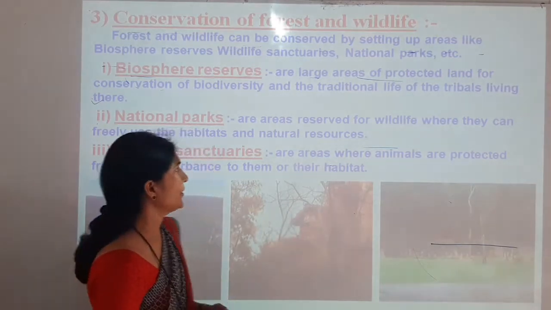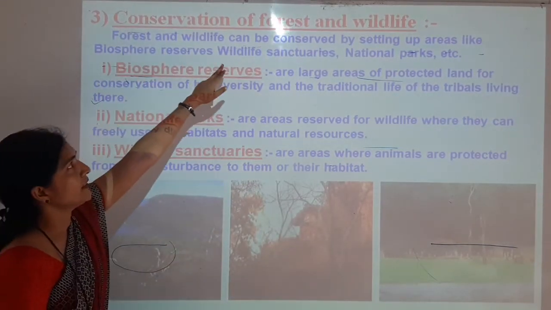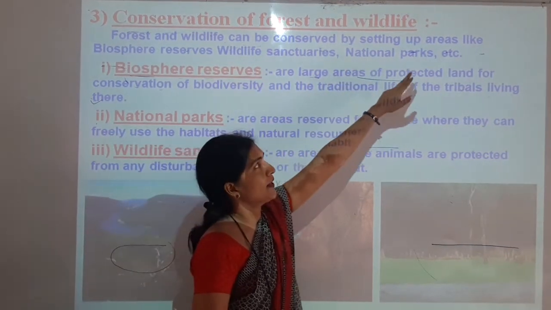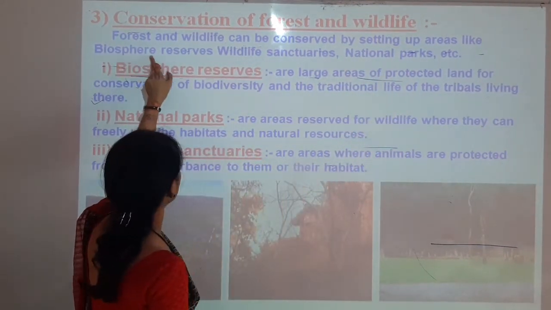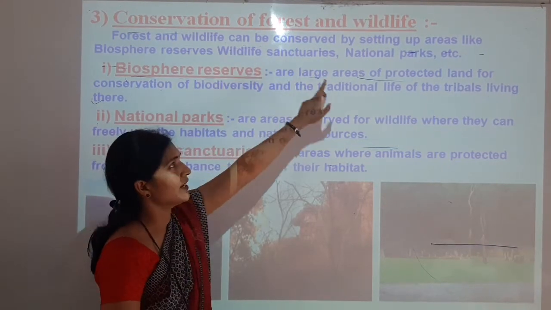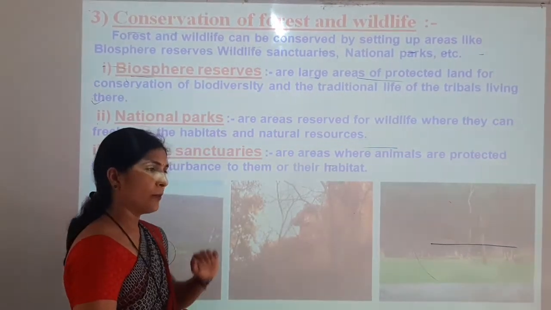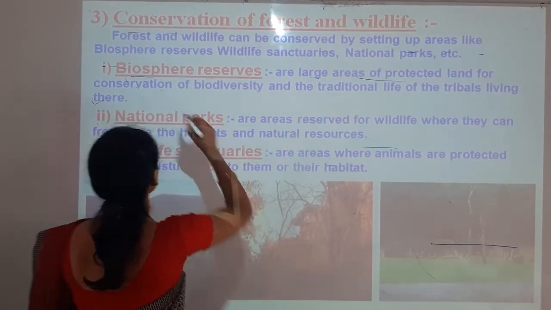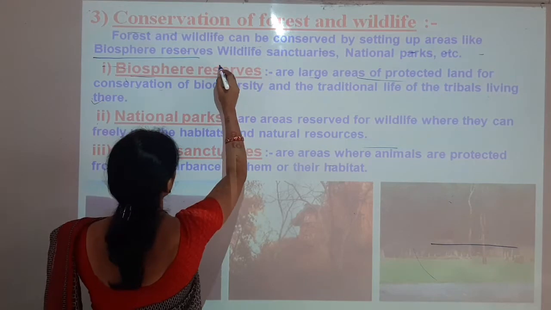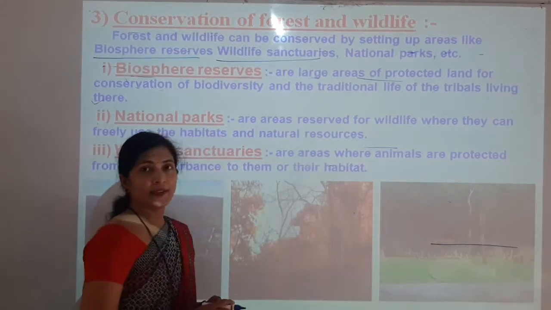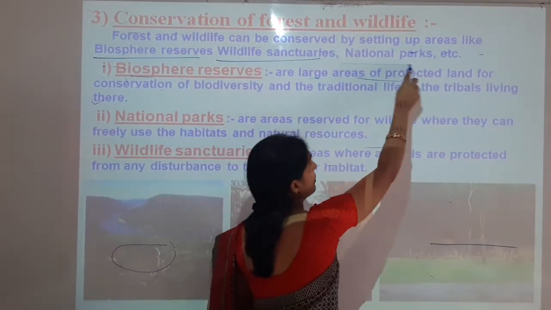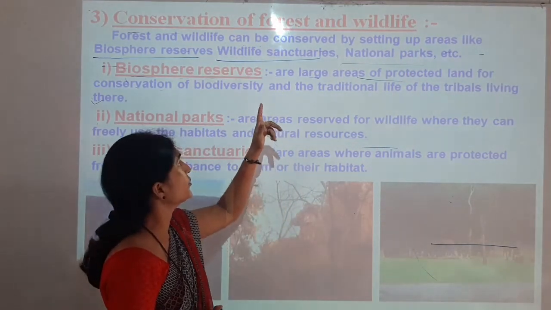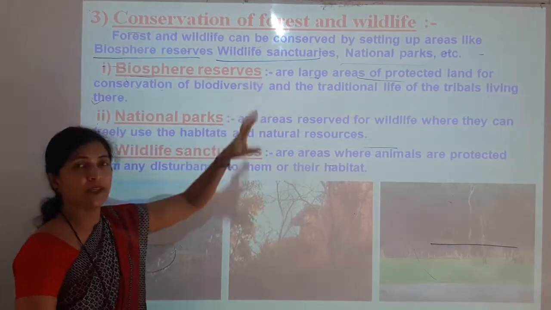So the most important point here is that the forest and wildlife can be conserved. How can we conserve? By setting up areas like biosphere reserves, wildlife sanctuaries and national parks. So there are three areas we can set up. Number one, biosphere reserve. Number two, wildlife sanctuary, and number three is national park. When we set up areas like these, then the wildlife can be conserved.